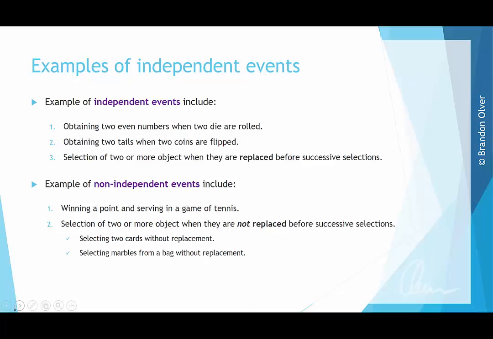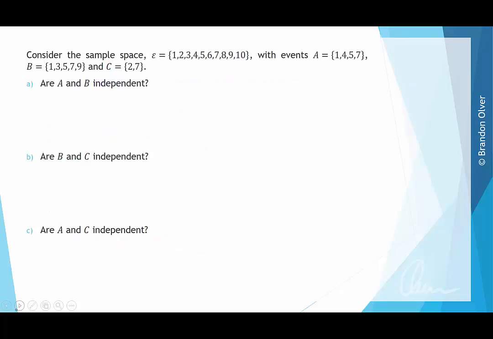Further examples of that are selecting two cards without replacement from a deck of cards, and selecting marbles from a bag without replacing them. So for this example, we're going to consider the sample space, the numbers 1 through 10, with events A, where A is the event 1, 4, 5, or 7, B, where that event is 1, 3, 5, 7, or 9, and C, where that event is 2 and 7. Very quickly, we're just going to work out the probability of events A, B, and C each occurring individually, because we're going to need those for our calculations later.